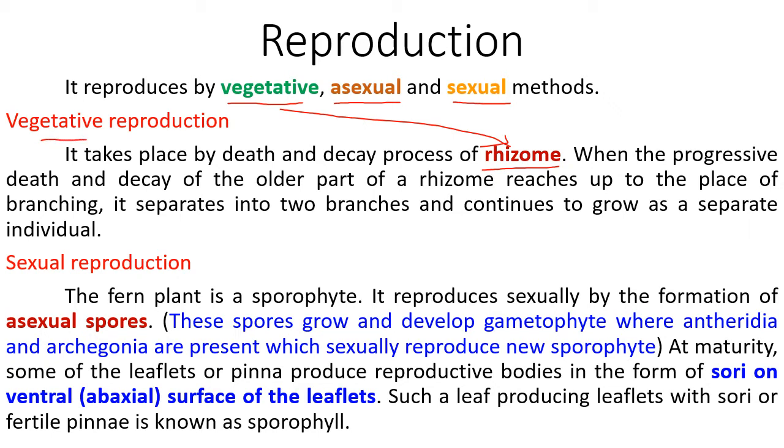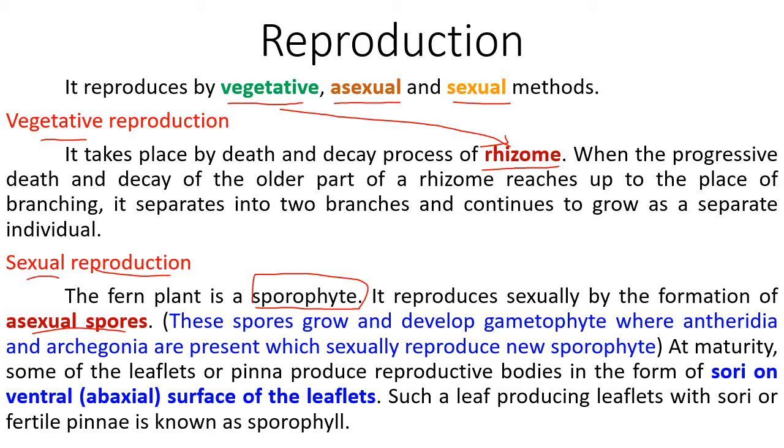Then sexual reproduction. The fern plant is a sporophyte, meaning it bears the spores. It reproduces sexually by formation of asexual spores. Remember this point. Why these two contrasting terms?